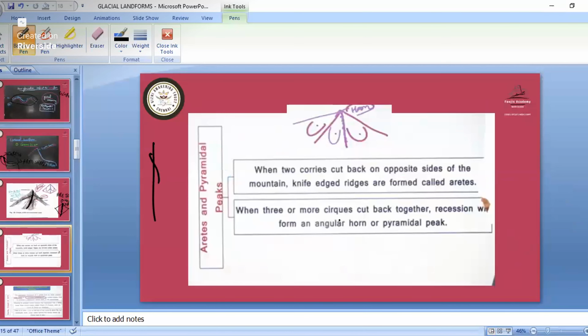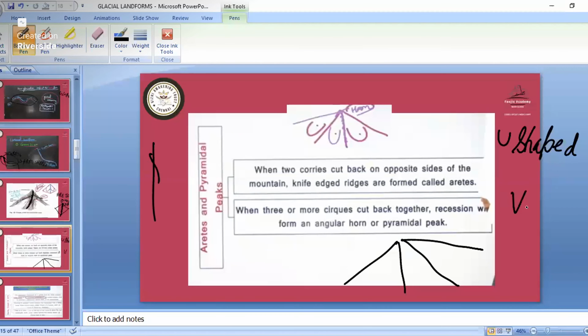When three or more cirques cut back together, this region forms an angular horn or pyramidal peak. See here how a horn takes place. Next we will study the U-shaped valley. Remember, the U-shaped valley is found in glaciers, and the V-shaped valley in fluvial landforms. Suppose this is a glacial mountain.